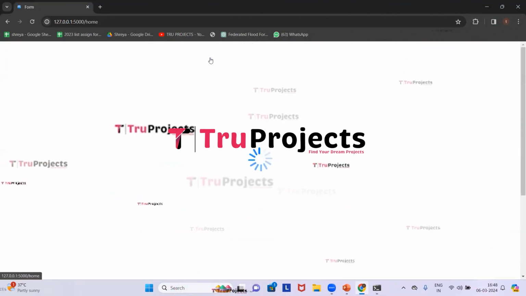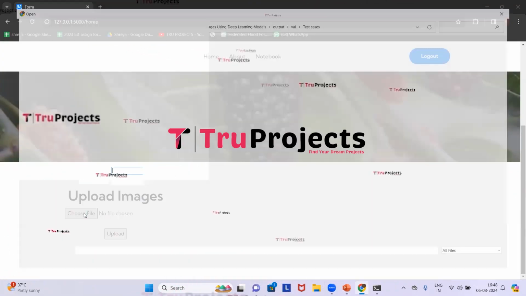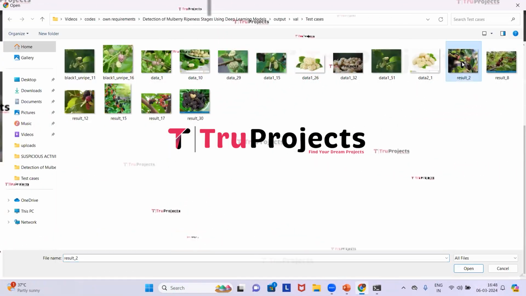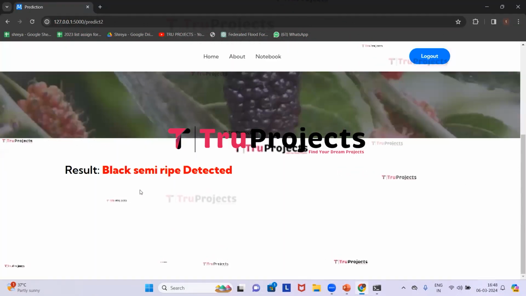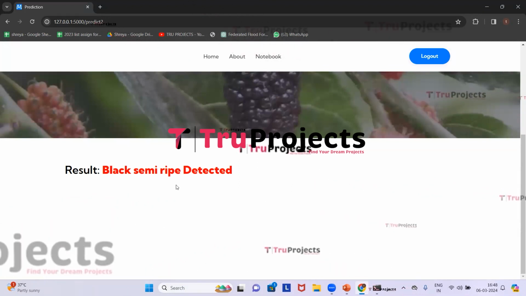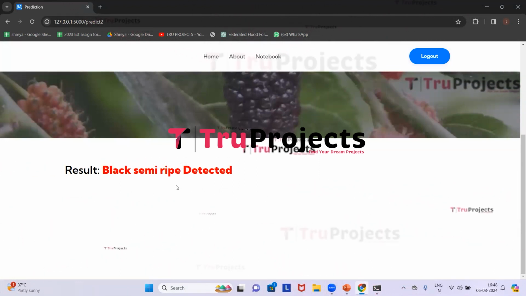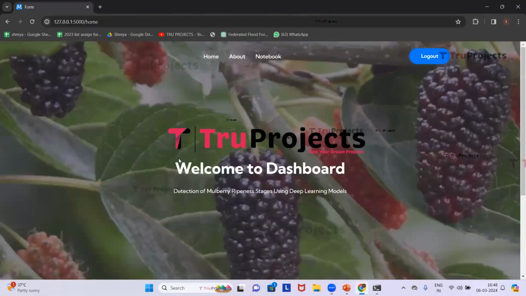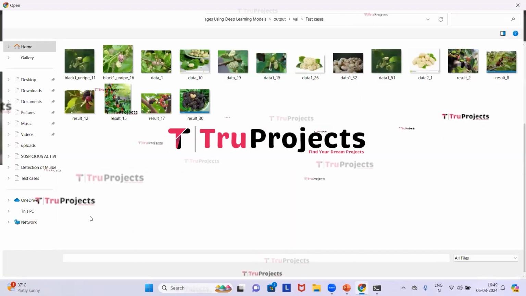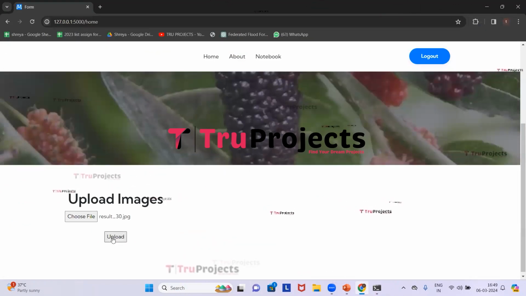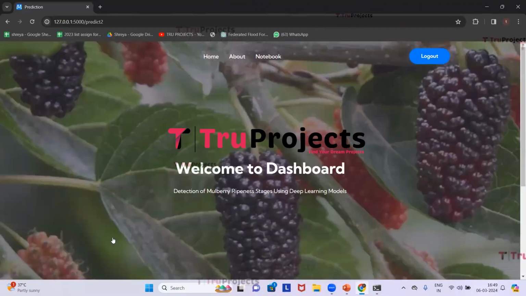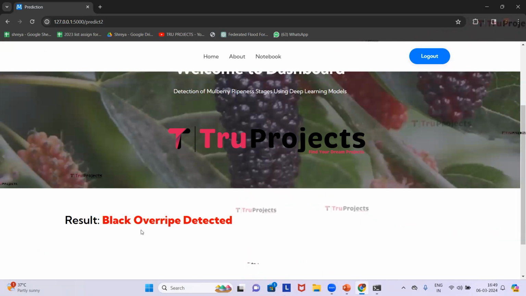Click on home, we'll upload some more. Choose file. This time I'll be uploading this image. Click on upload. Here we got the prediction that black semi-ripe is detected, which means that the mulberry fruit is at the black semi-ripe stage. So I'm going to upload one more image. Click on choose file. I'm going to upload the last image. Click on open and now click on upload. So here we got the prediction that black overripe is detected, which means that the mulberry fruit is at the black overripe stage.